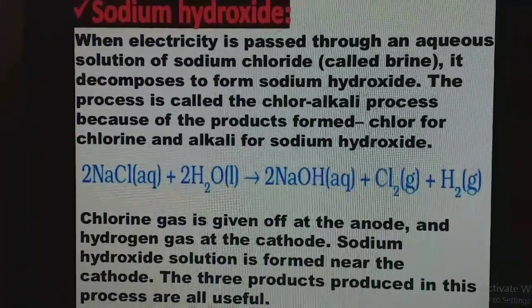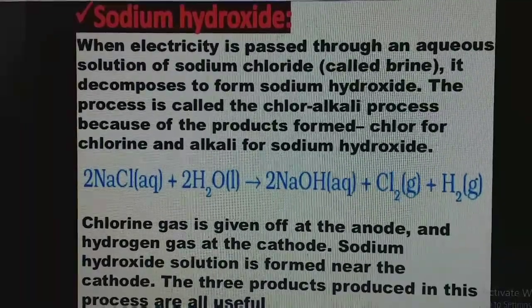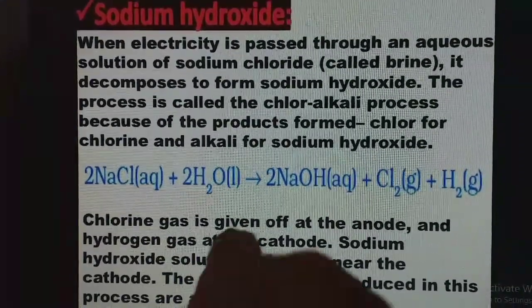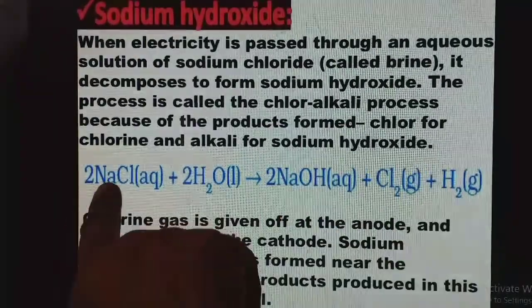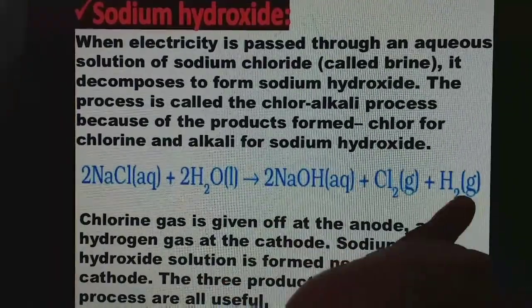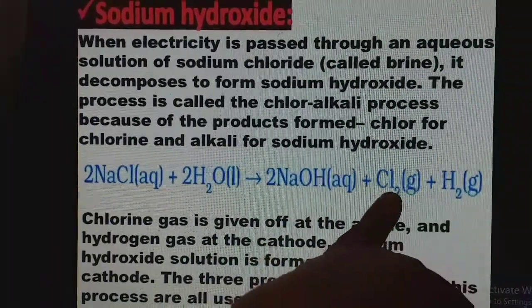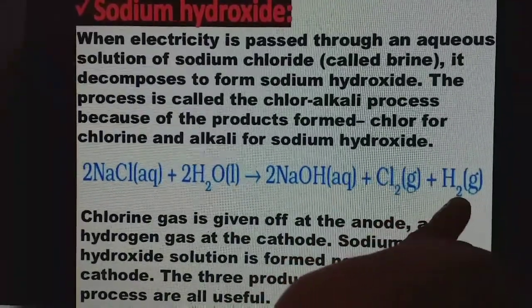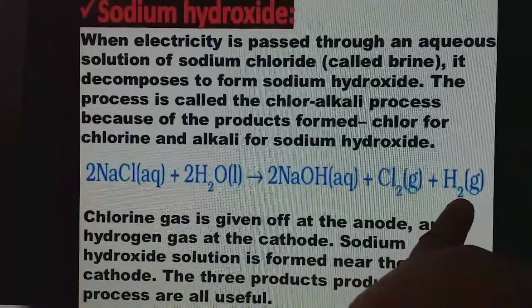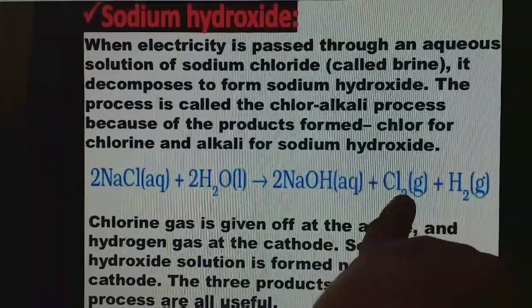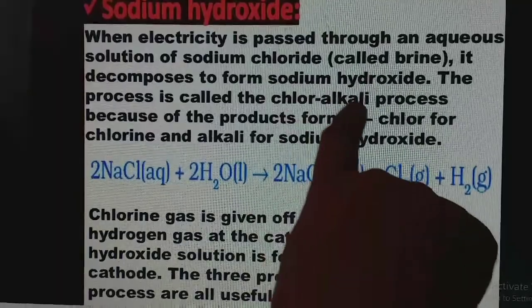When electricity is passed through an aqueous solution of NaCl, that is a brine solution, it decomposes and gives sodium hydroxide. So NaCl dissolves in water and electricity is passed. You get three products, not only NaOH, you also get chlorine and hydrogen. Chlorine will be collected at the anode and hydrogen gas will be collected at the cathode. The name of the process is the chlor-alkali process. Chlorine and alkali, chlor-alkali process.